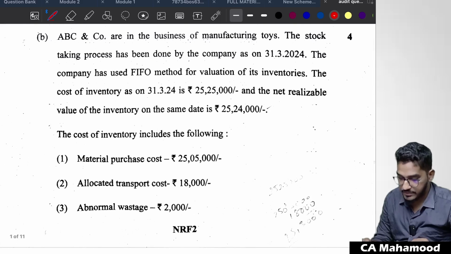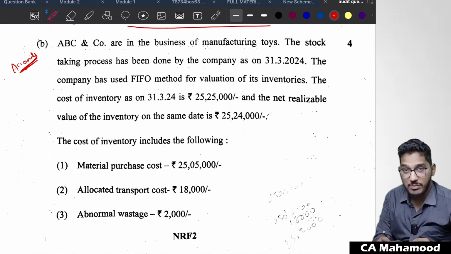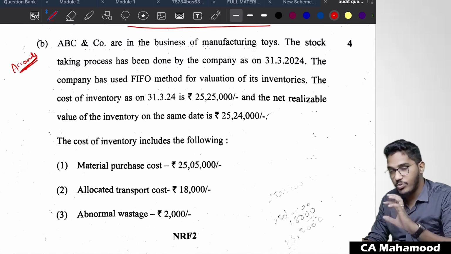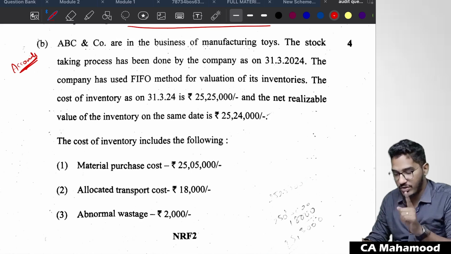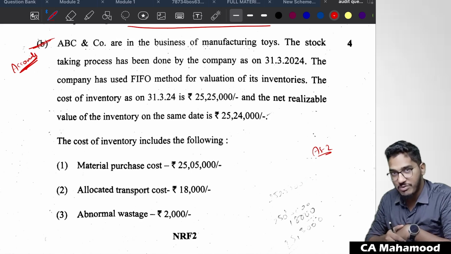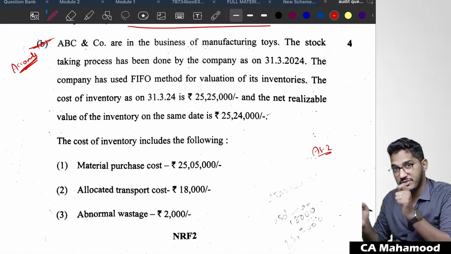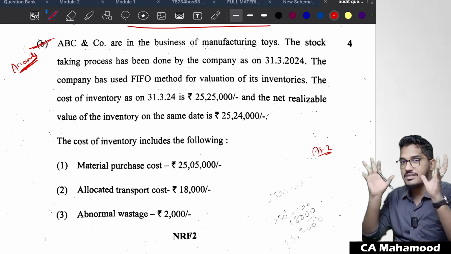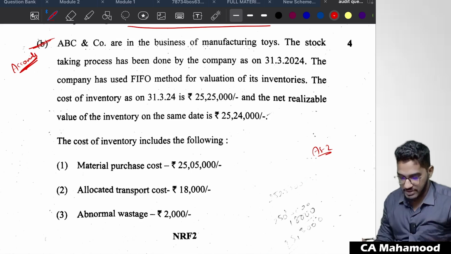Next one. Question number 1B is actually from accounts. You would find there are many questions which are related to accounts here, and I will show that also. This question is from AS2. See how lucky you are. Even from accounting standards you are getting questions, and that too simple questions. They have tested not advanced accounting questions, but very simple, basic aspects relating to accounting in this particular auditing examination.